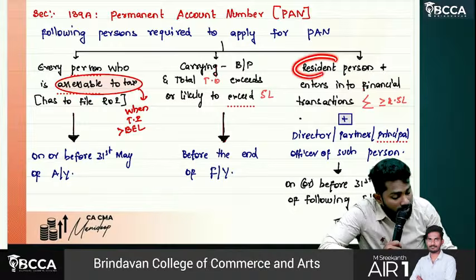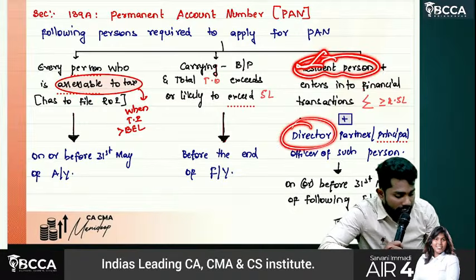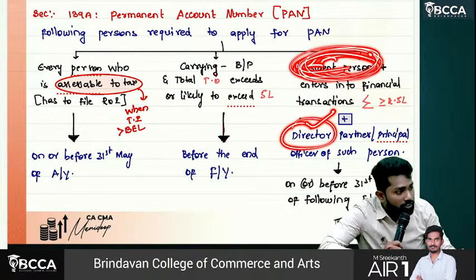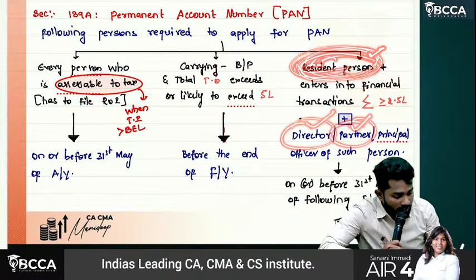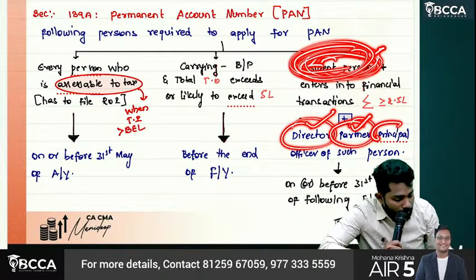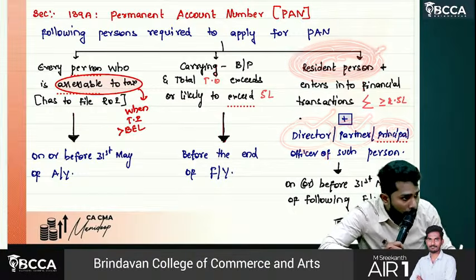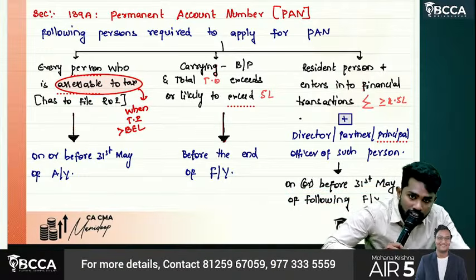But if this person is a company, then company has to apply, company director also should apply. If this person is a firm, then firm should apply and even partners also should apply. If it is any other person, that person should apply and even the principal officers also should apply. Okay, sir? By when they have to apply? On or before 31st May of following financial year.